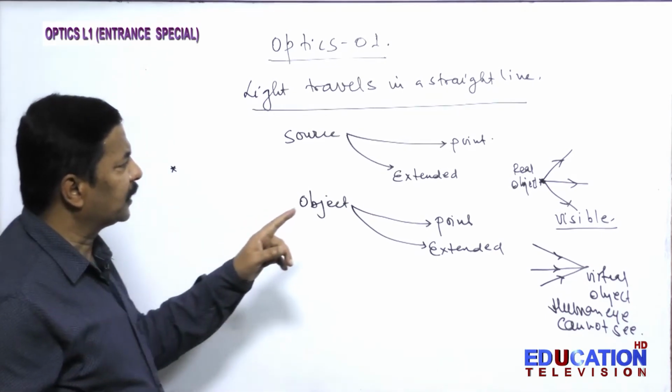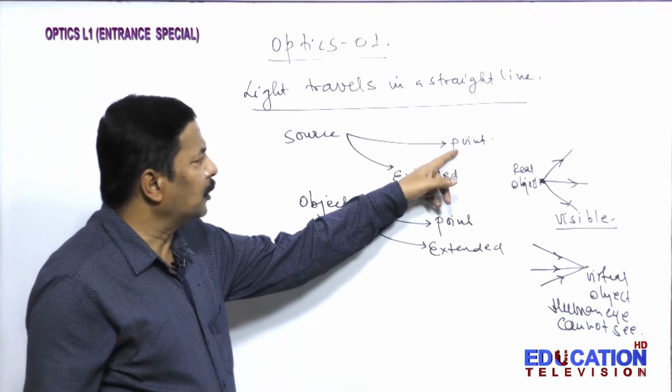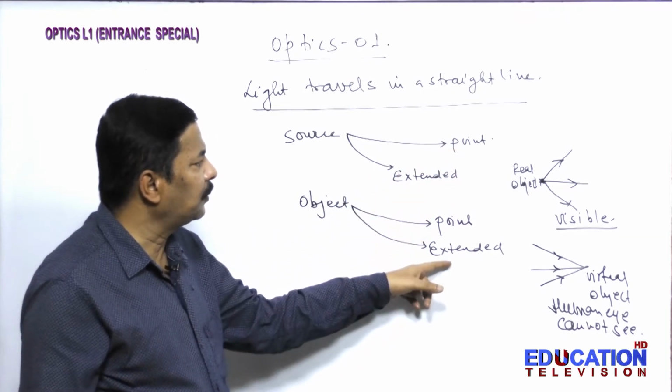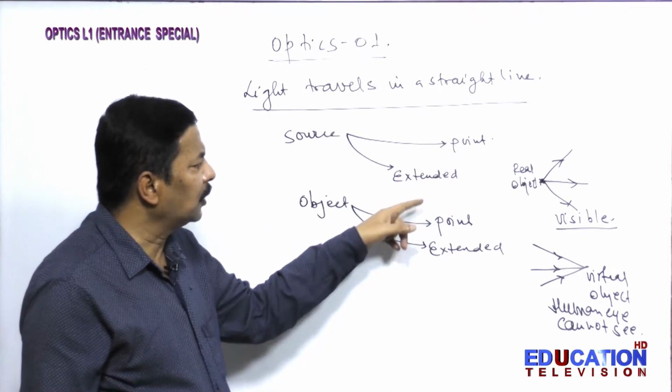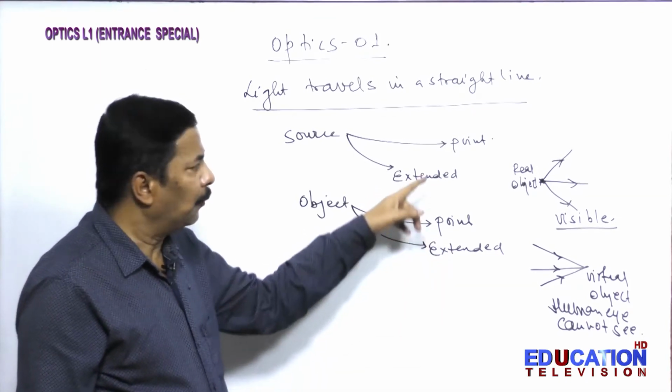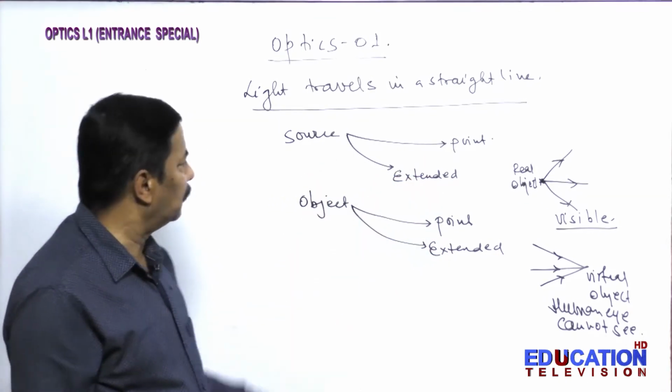So 4 cases are there: point source, point object; point source, extended object; extended source, point object; extended source, extended object. 4 combinations are possible.